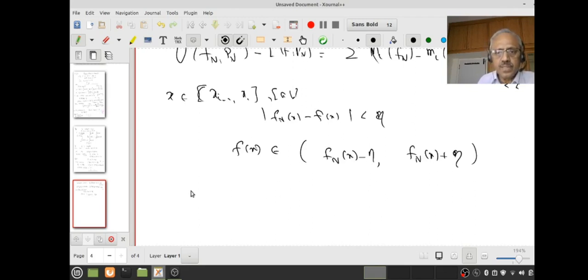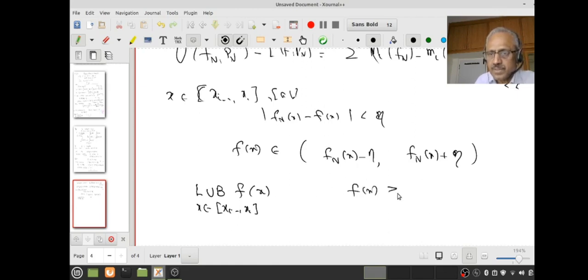Therefore, what can you say about the LUB of f of x as x varies over xi minus 1 to xi? Fx is greater than or equal to Fn of x minus eta.